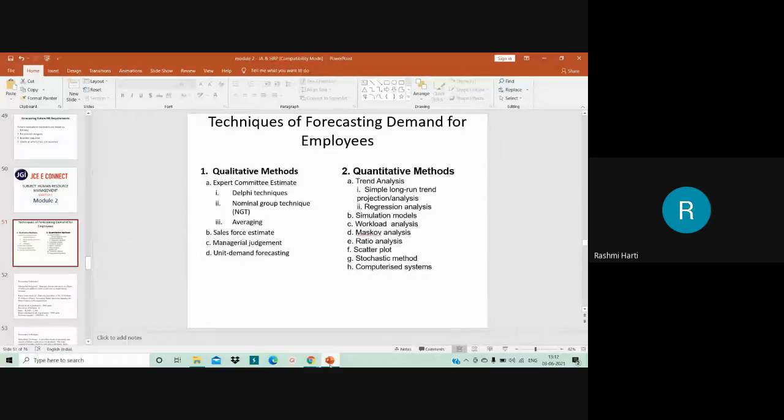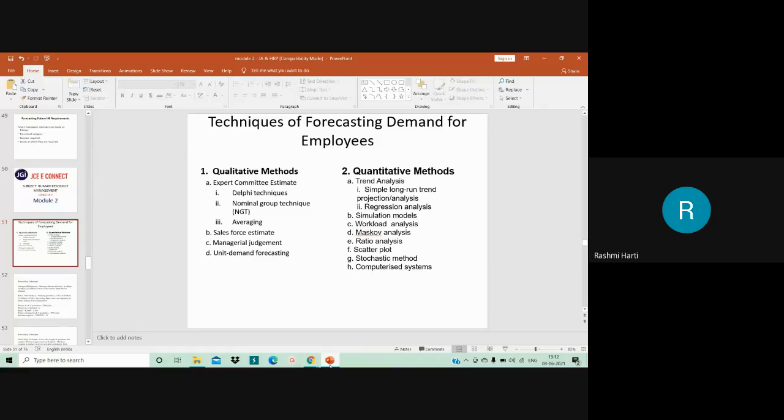So here another technique we had, nominal group technique. It is nothing but the method of forecasting wherein the HR requirements are being taken into consideration. So here, after individuals have generated estimates, okay, individual departments generate the estimate that this is what the manpower needed for my department for this particular year. A group brainstorming is being done. Okay. So here there is a group brainstorming of experts. And in this session, all the individuals who have generated estimates interact with each other. Okay. And then finally reach a common decision.